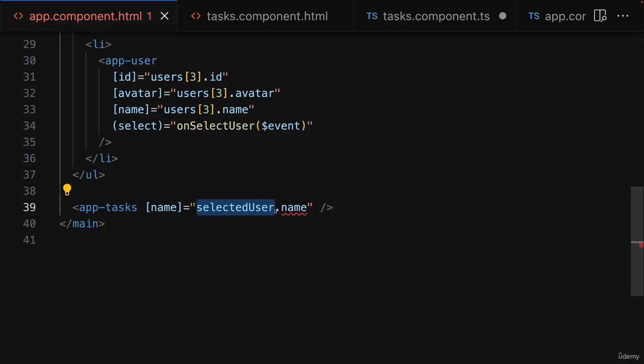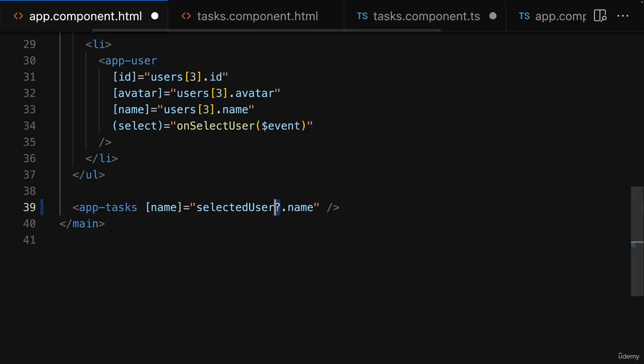And accessing the name property on undefined would give us a runtime error. And we can work around that by adding the question mark here as well, which is JavaScript syntax for saying if selected user is defined, access the name. If it's not, simply use undefined as a fallback value. So with that, we only access the name property if we have an object here.